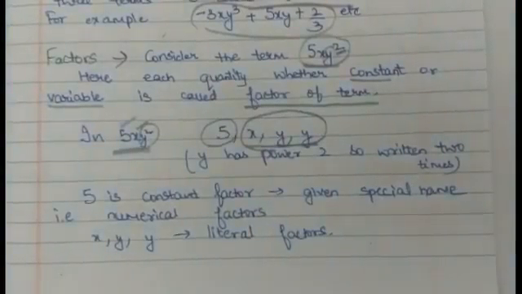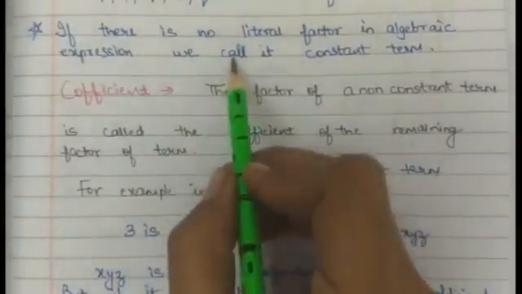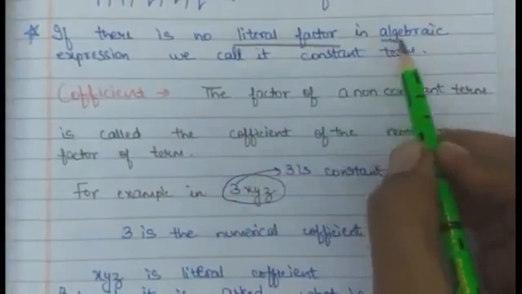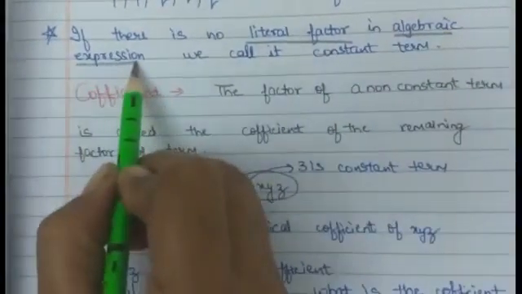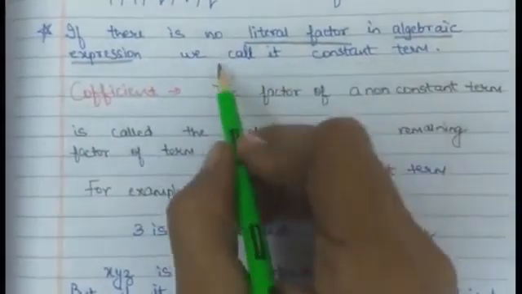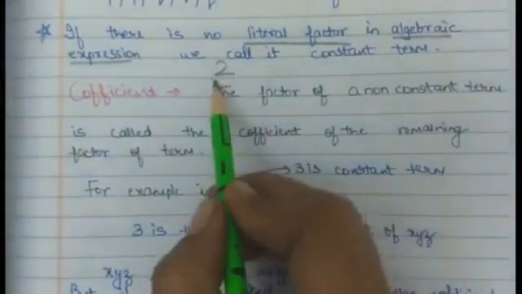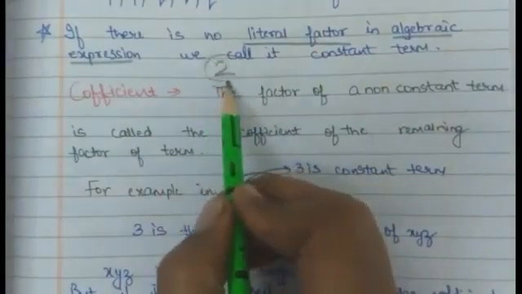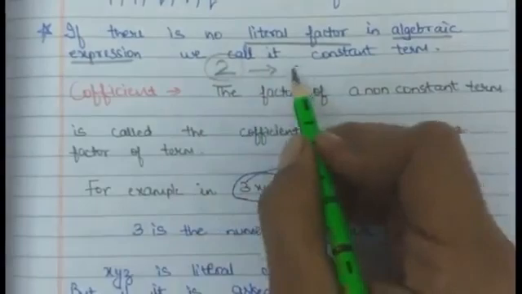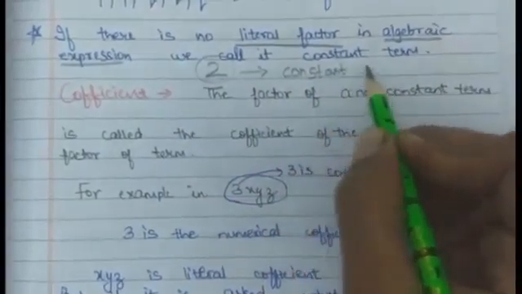Clear, students? Now students, if there is no literal factor in an algebraic expression, we call it a constant term. For example, 2. Now you can see here there is no variable, so we call it a constant term.